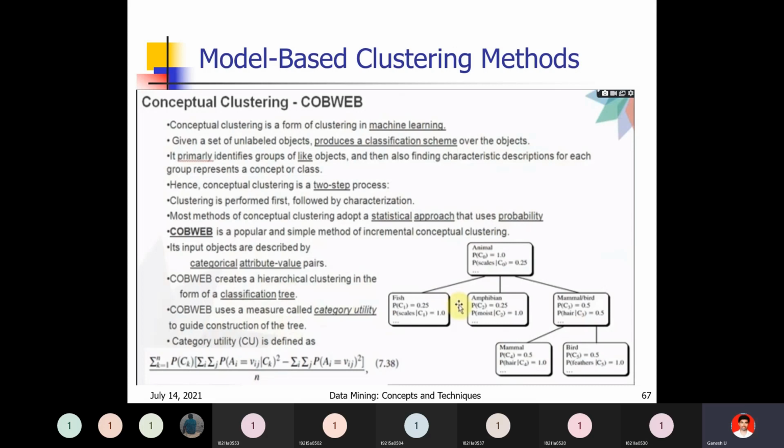Most methods of conceptual clustering adopt a statistical approach that uses probability. Statistical approach means mathematical models. For any of these clustering methods, you need mathematical fundamentals.